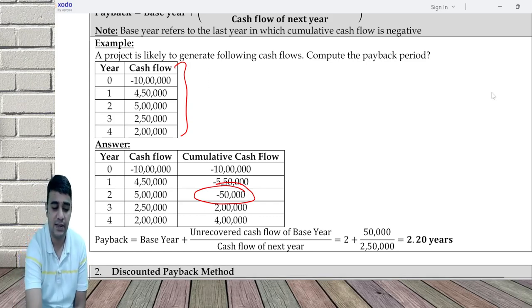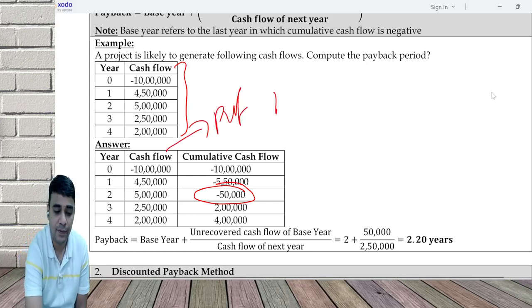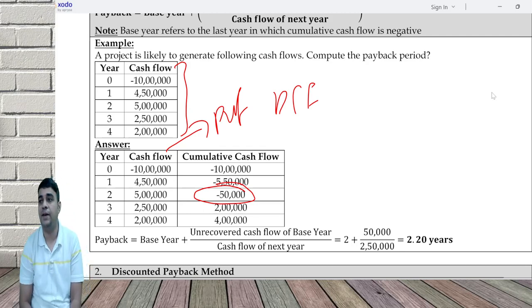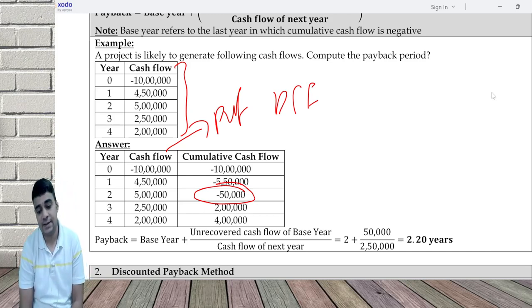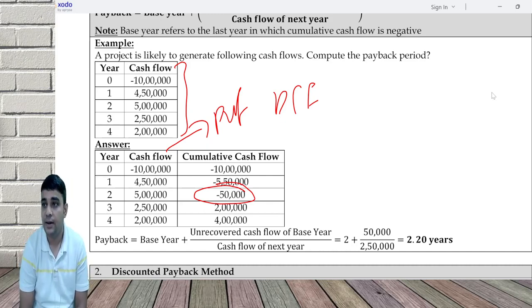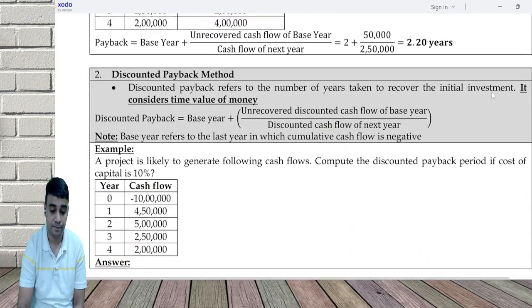Exactly the same thing, just that you will have to do PVF and DCF. Because of this, you will calculate cumulative discounted cash flow. Formula remains the same. Base year plus unrecovered discounted cash flow of base year divided by discounted cash flow of next year.